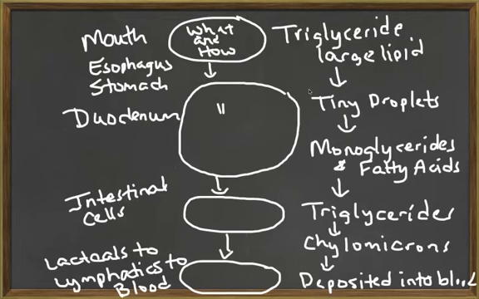Now it's your turn. Draw a concept map of a lipid as it begins as triglycerides bundled together in a large lipid drop, then breaks down into monoglycerides and fatty acids, then reacts with bile salts to form a micelle, then diffuses across the cell membrane where new triglycerides are formed from the monoglycerides and fatty acids, then coated with proteins, and finally diffused into the lacteals where they will be carried close to the heart and deposited into the subclavian veins and mix with blood.